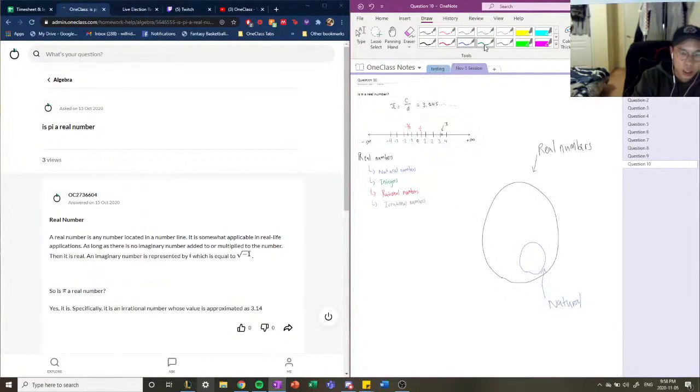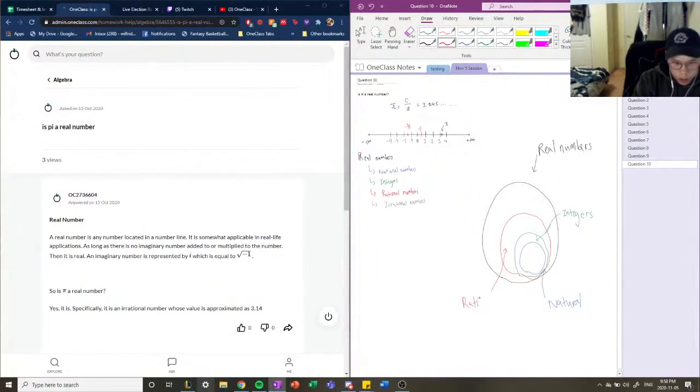And circling the set of natural numbers, there is another set, and we call these the integers. The cool thing about this diagram is that it's very clear that all natural numbers are integers, but not all integers are natural numbers. So this diagram makes it very clear for us, which is amazing. And encapsulating the integers and the natural numbers is this other big circle called the rational numbers.